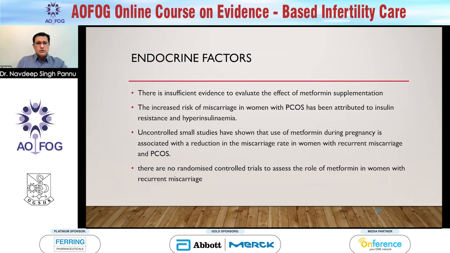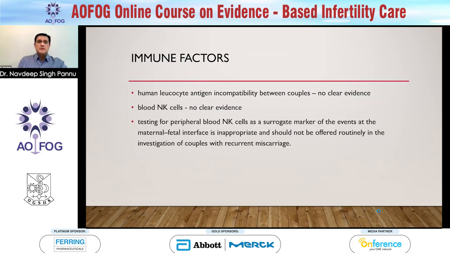But some uncontrolled small studies have shown that use of metformin during pregnancy is associated with reduction in miscarriage in women with recurrent miscarriages and PCOS. But there are no randomized controlled trials to assess this with recurrent miscarriages.